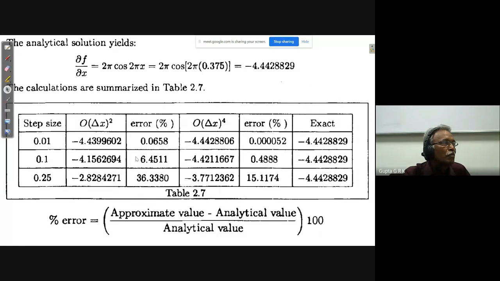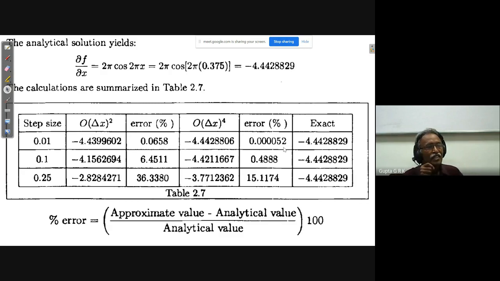Now you can see for second order accuracy, 0.01 is the fine grid, so the error is very small. With 0.1, I am getting 6% error, and with 0.25, 36% error. But if I take fourth order accuracy, I still get very, very small error. Here previously 0.06, here 0.00052%.